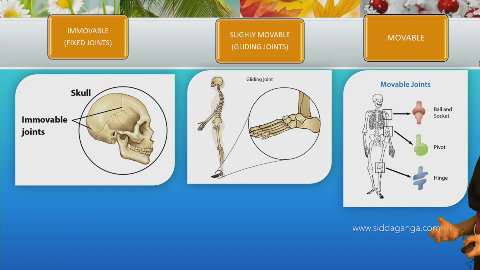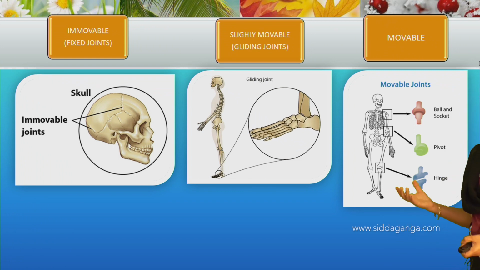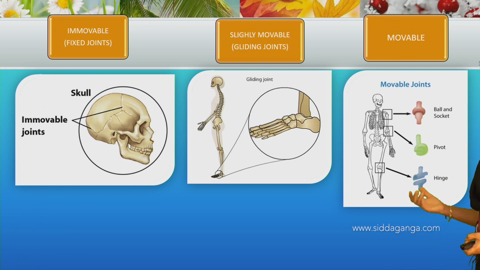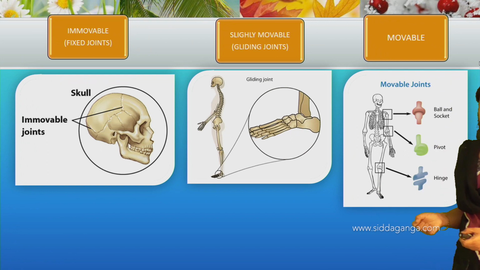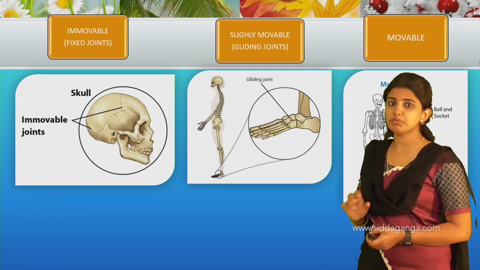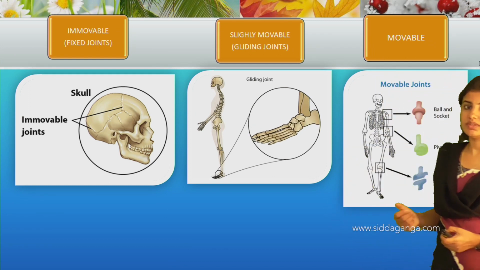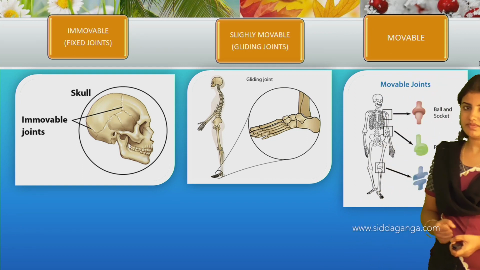Immovable joints are fixed and don't allow any movements, and such joints are called immovable joints. Usually the bones of the skull and the upper jaw consist of immovable joints. In slightly movable joints, partial movement takes place. Usually the backbone as well as the wrist bones contain these types of joints.